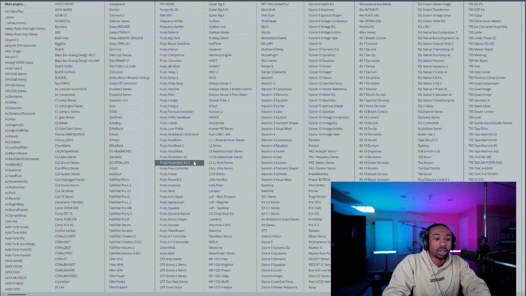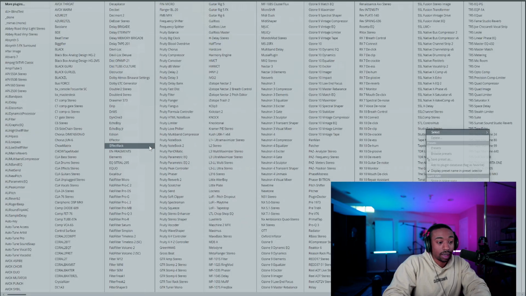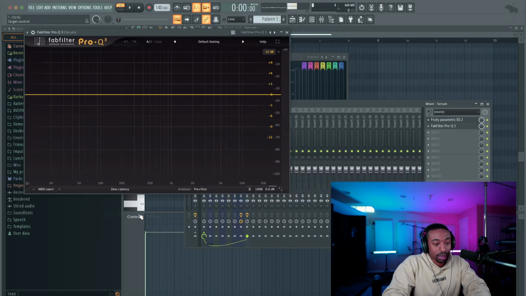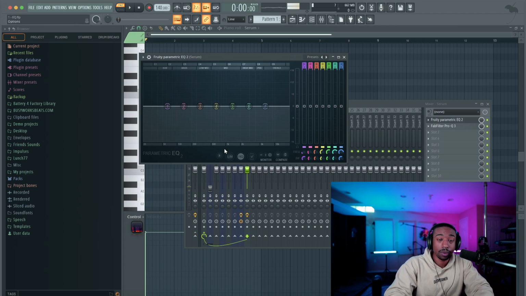Now, what I'm going to do is show you stock stuff, and then I'm going to get more advanced as we go. My favorite EQ is the FabFilter Q3. It just does so much. And I'll just keep it to those two. You really don't need anything else. Okay, so FabFilter is not free, by the way. It doesn't come with the DAW.